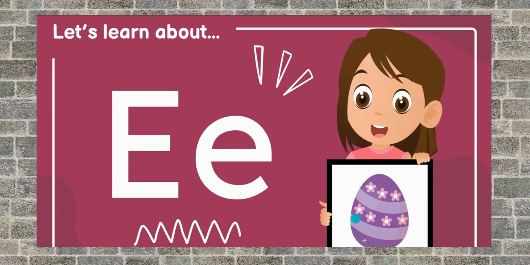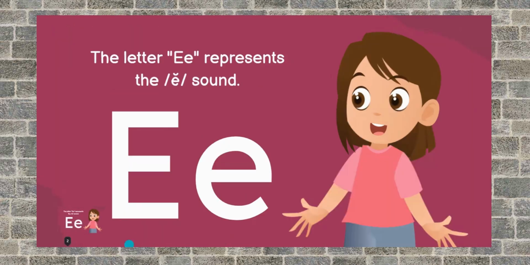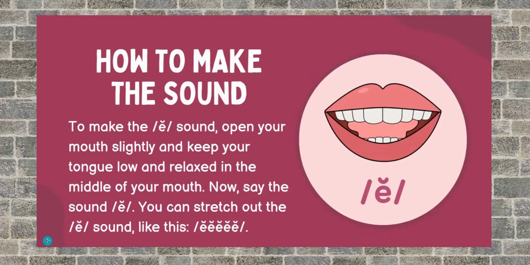So, is it clear? This is an Easter egg denoting the egg. Egg. Now, the letter E represents what sound? It represents the short E sound. Is it clear to each one of you?